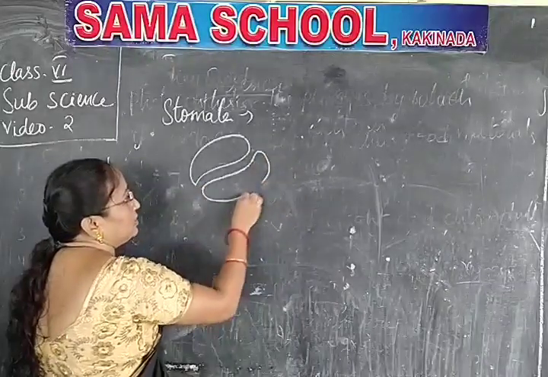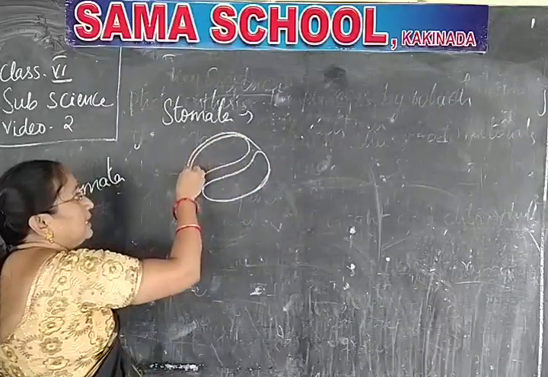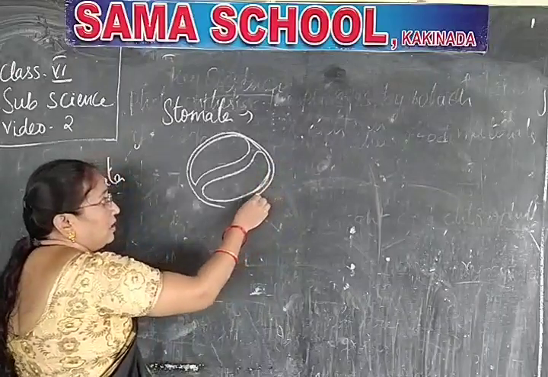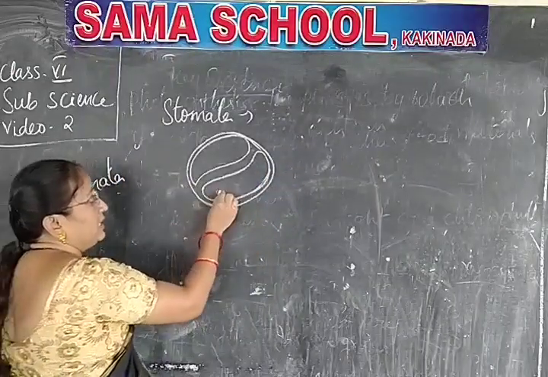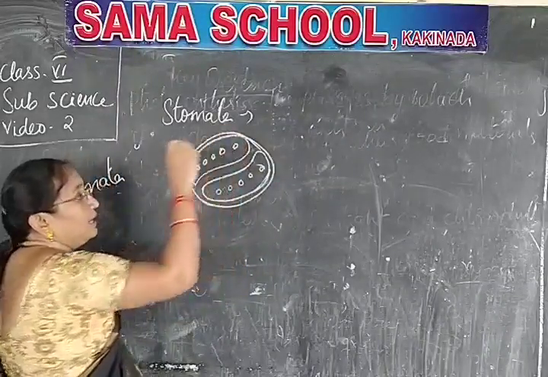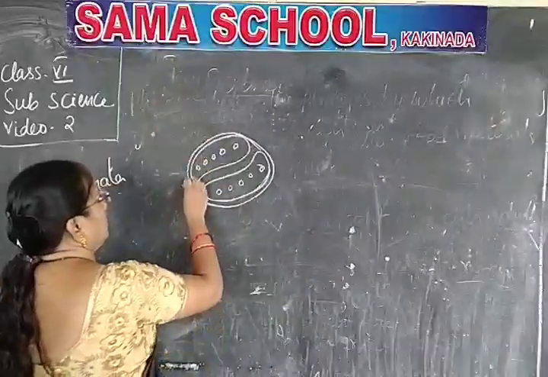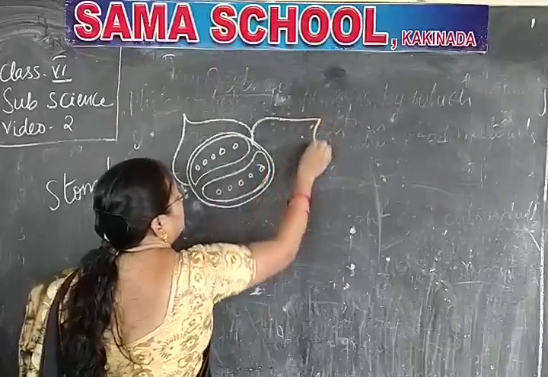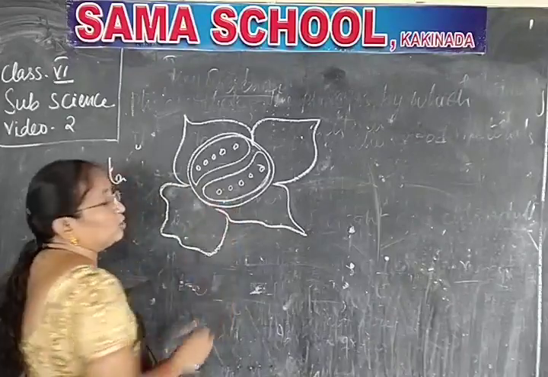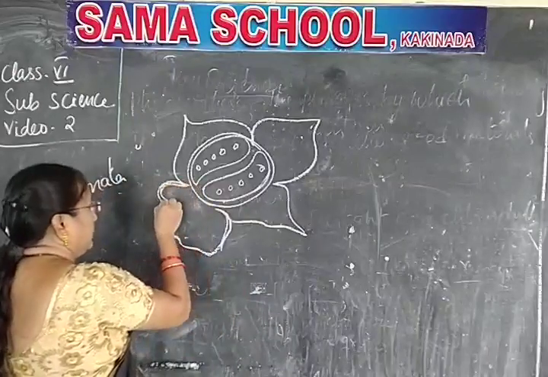See the bean-shaped guard cells. These are the nose-like openings present on the underside of the leaf. If you observe them, these are the stomata. What are stomata? Before drawing, I will give the definition. And let me finish the diagram. This is the leaf. If you observe under the microscope, you can observe the stomata like this. Understand?